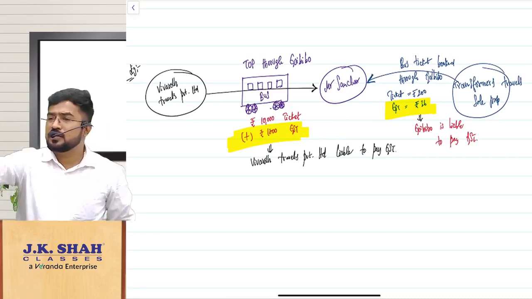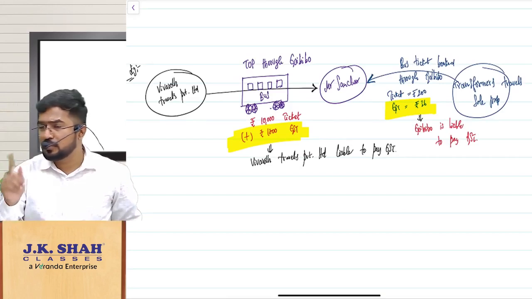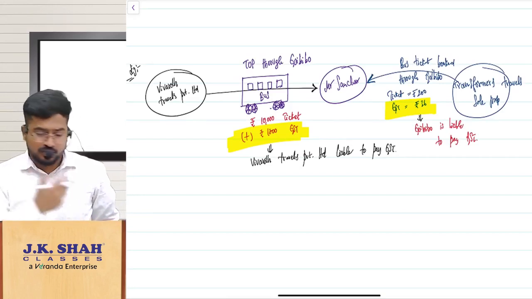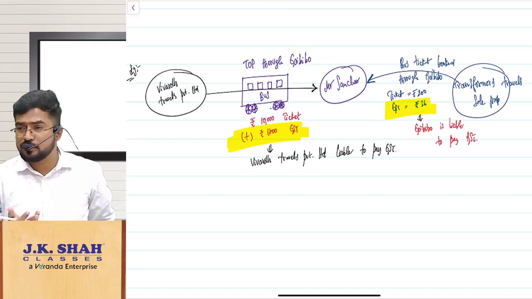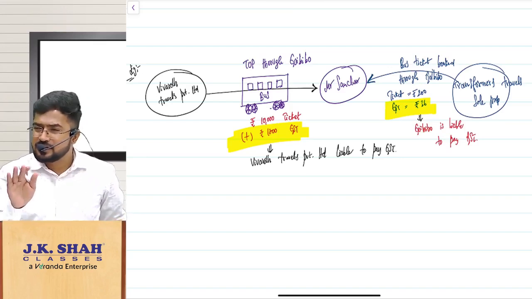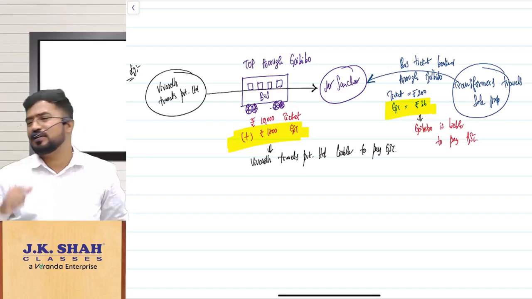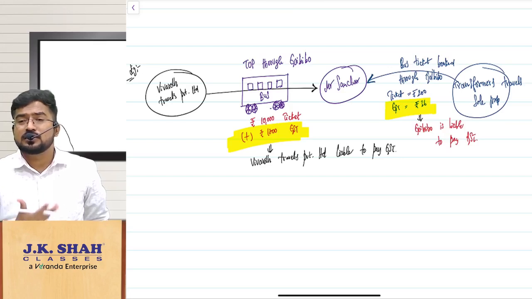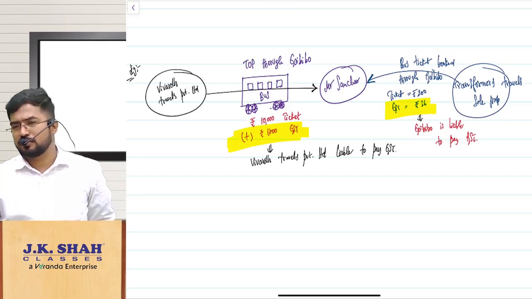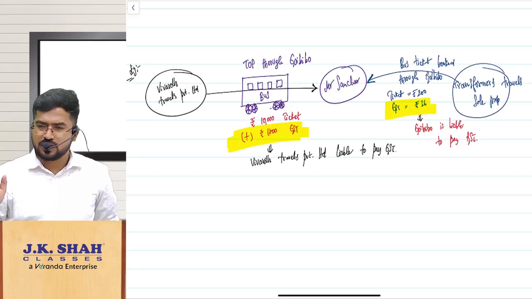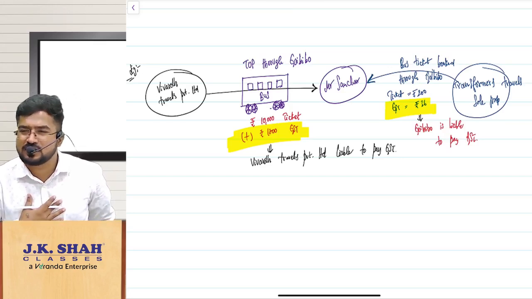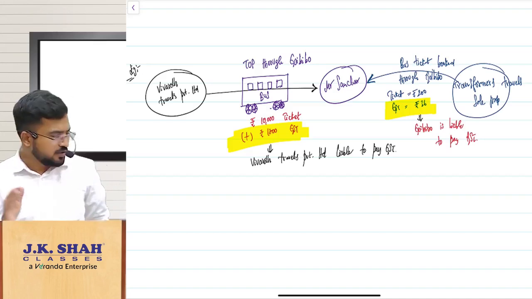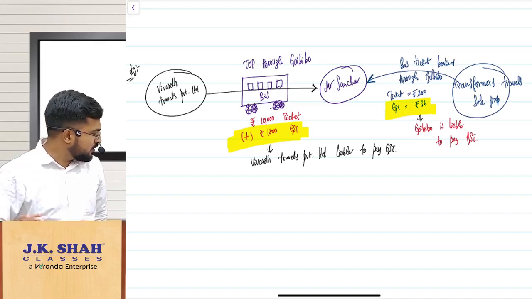I repeat, the concept here is whether you are a company or not a company, not whether you are registered or unregistered. One student is asking, sir, what if I am not a company but still registered under GST? Here the question is not about your registration status. It is about your organization. Which type of organization? You are a company or not a company? If you are a company, you only take the responsibility. Sir, I am not registered. Take registration and do that. Simple. So that is the concept. Shall we proceed?